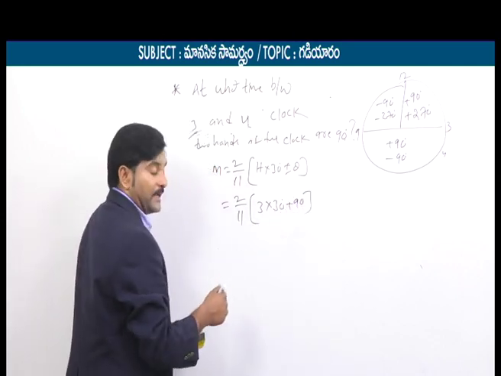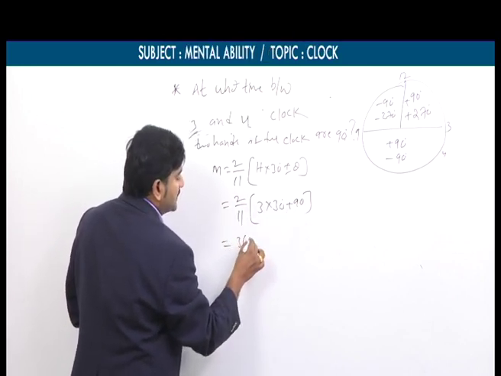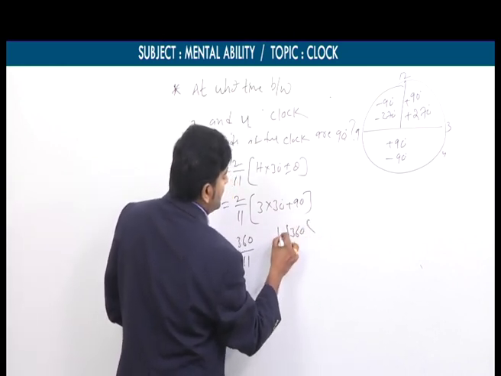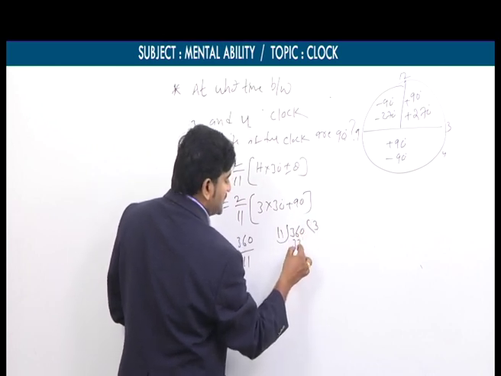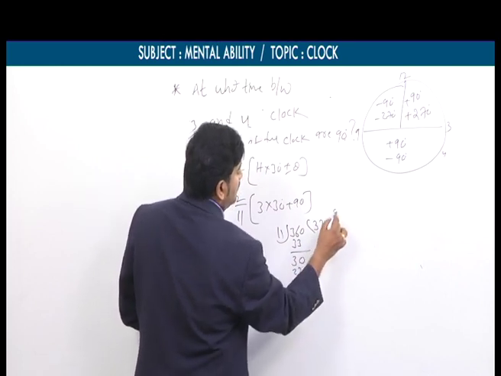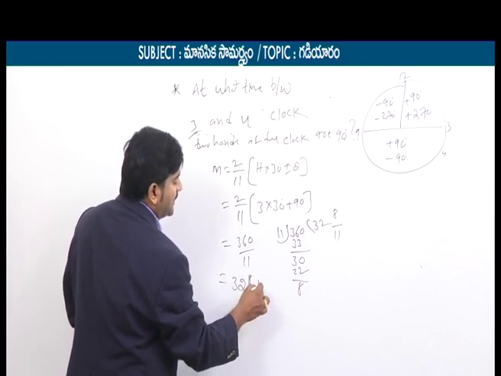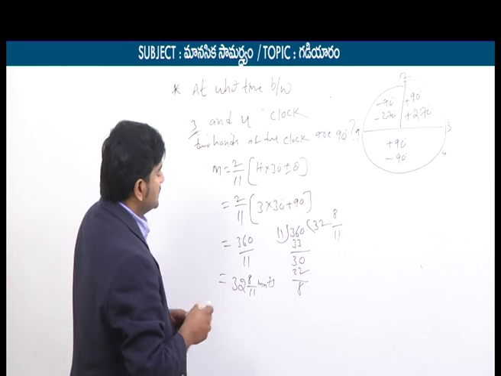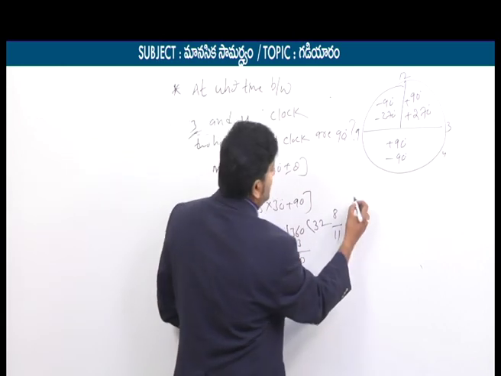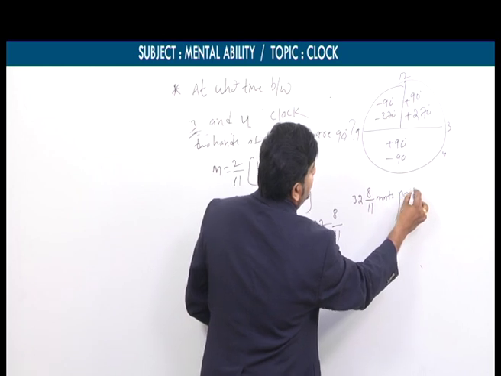3 into 30, 90. 90 plus 90, 180. 180 into 2, 360. So 360 by 11 minutes. Again simplification: 360 by 11 means 11 3s are 33, so here 3 left; 11 2s are 22, 8 left. So what you can say, 32 8 by 11. Final answer is 32 8 by 11 minutes past 3 o'clock.